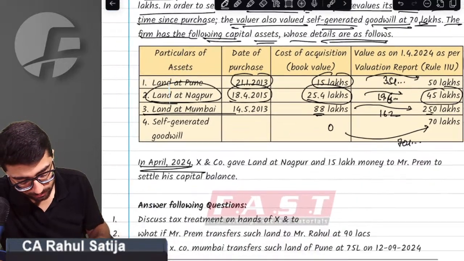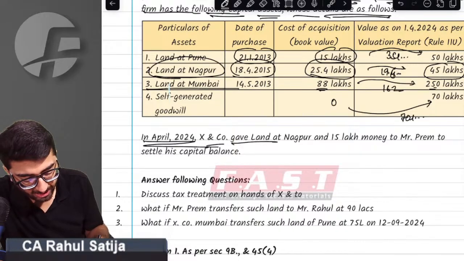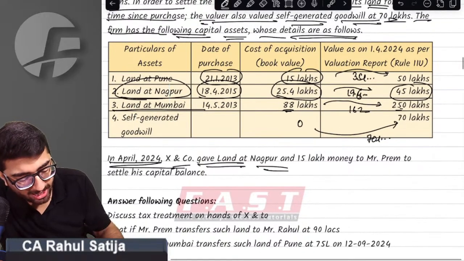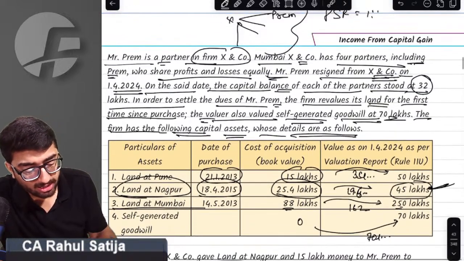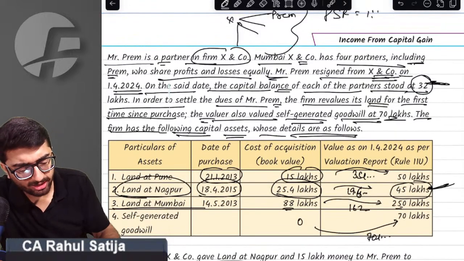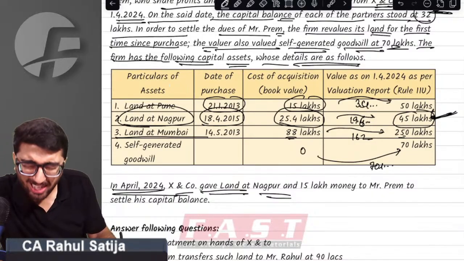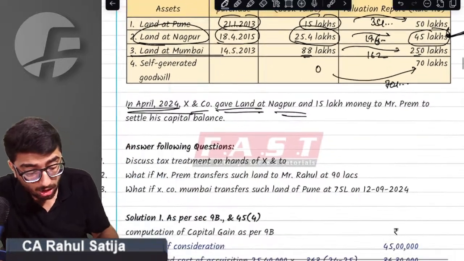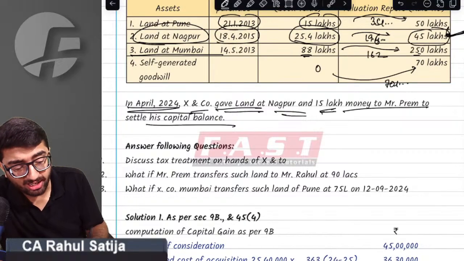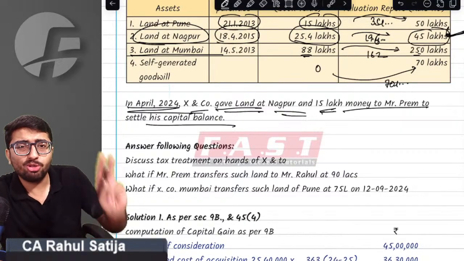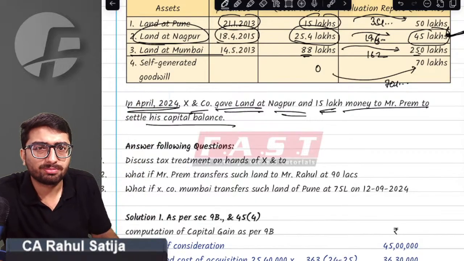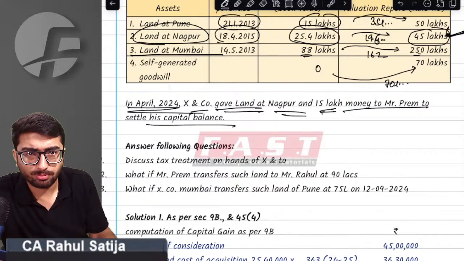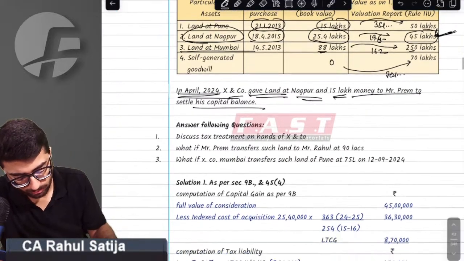On 1st April, X and Company gave the land at Nagpur to him. This is where something went wrong, which is to be identified. His capital outstanding was 32 lakh rupees and you are giving him land worth rupees 45 lakh. Along with that, you are not stopping there. You are giving 15 lakh rupees of money to settle his cash dues. That means you are paying him much more than what he is required to be paid.